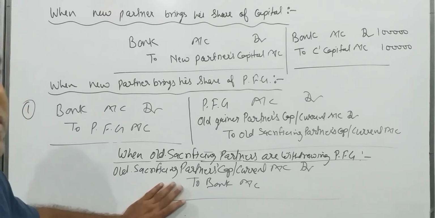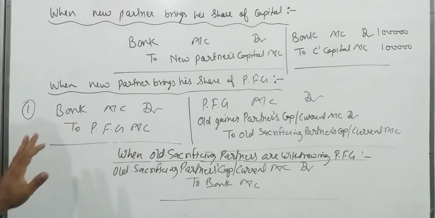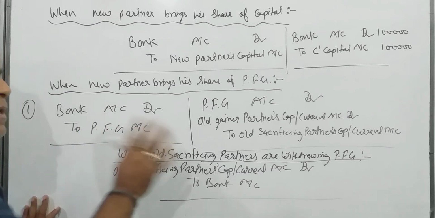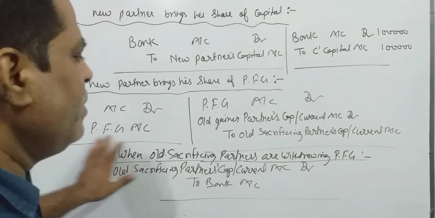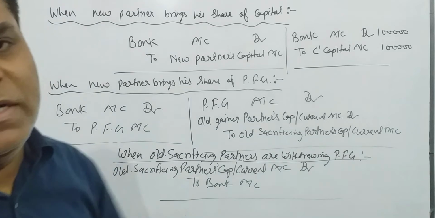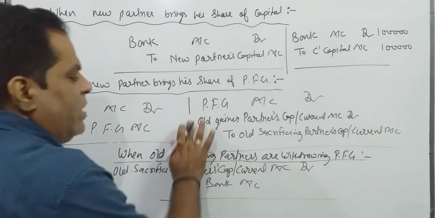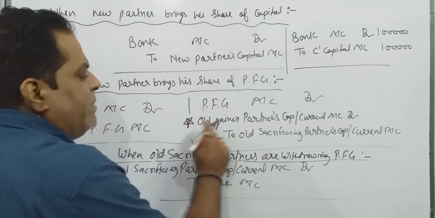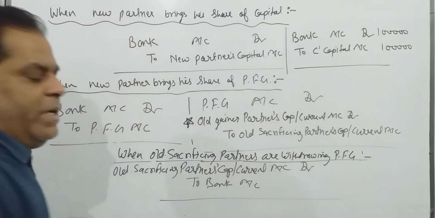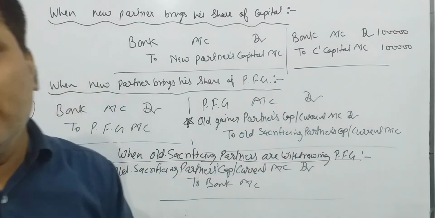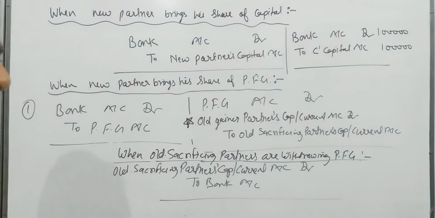Otherwise, you pass only two entries: when PFG is brought in by the new partner, bank account debit to PFG, and the PFG amount is credited to the old sacrificing partner's capital account. And if the old partner is gaining also, only in that condition you will debit that partner's capital or current account, the old gainer.